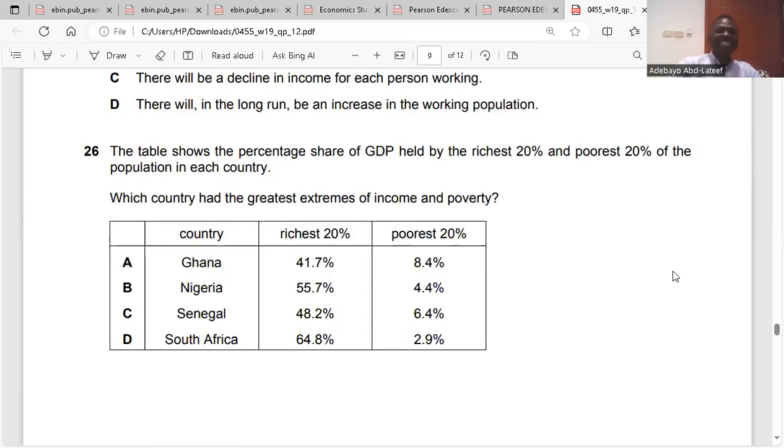26. The table shows the percentage share of GDP held by the richest and the poorest of the population in each country. We have Ghana, Nigeria, Senegal, South Africa. Which country had the greatest extremes of income and poverty? When we talk about the greatest extremes, we're talking about the highest income and the lowest poverty. So the answer is South Africa. It has the highest, 64.8, and the lowest poverty, which is 2.9. Is it clear? Yes. That's 26, which is D.